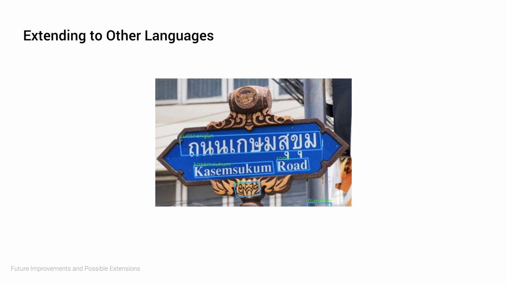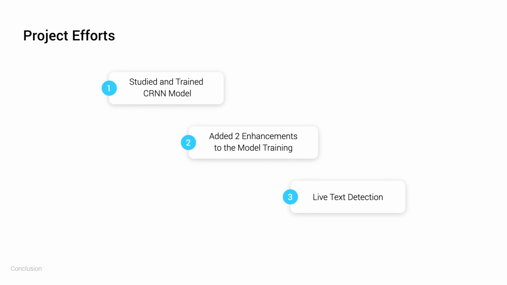With this, as I reach the end of the video, I'd like to just quickly recap what was achieved from this project. So firstly, a CRNN model was built in which its hyperparameters were experimentally obtained, a small note being that I used a different optimizer than what was mentioned in the paper. Next, I also added 2 enhancements on top of the published paper, namely early stopping and fine-tuning. The latter, however, resulted in mixed results, where the model favored the IIIT 5K dataset over the ICDAR 2013. Nonetheless, the final model emulated the published state-of-the-art results successfully with a small improvement in accuracy against the ICDAR 2013 dataset.